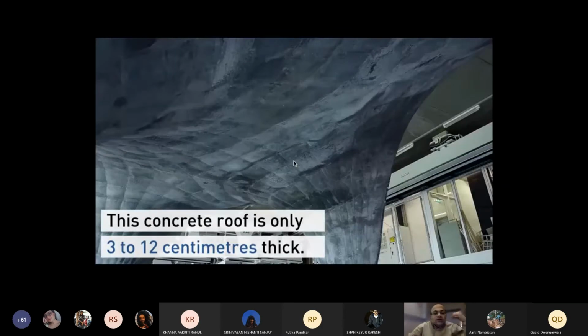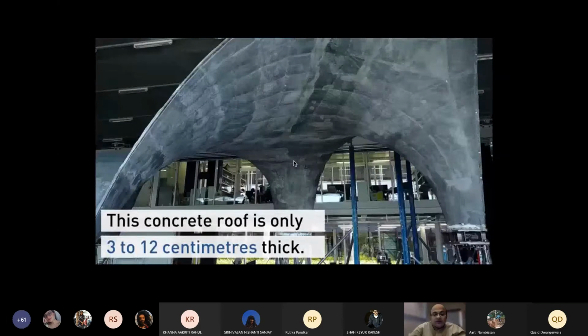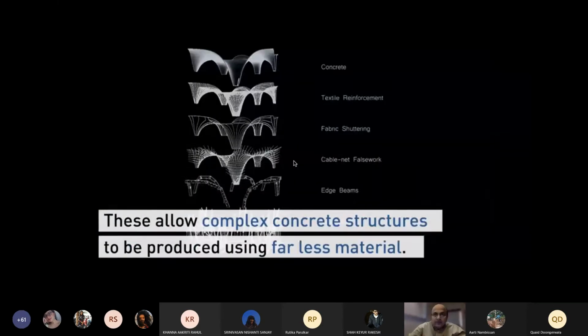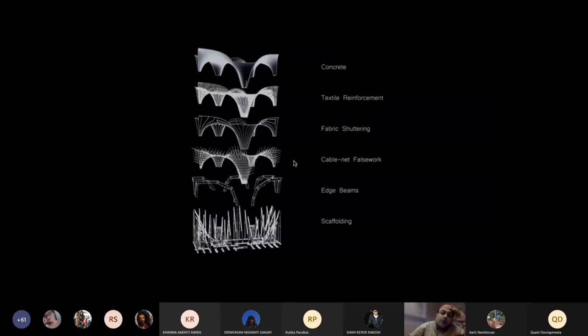Okay. So basically, using digital technology, you can understand what the kind of loading is there, where the material has to be placed, and this is the kind of stuff which is there. So you have a scaffold which is up in place. You have these edge beams which hold a cable net falsework.